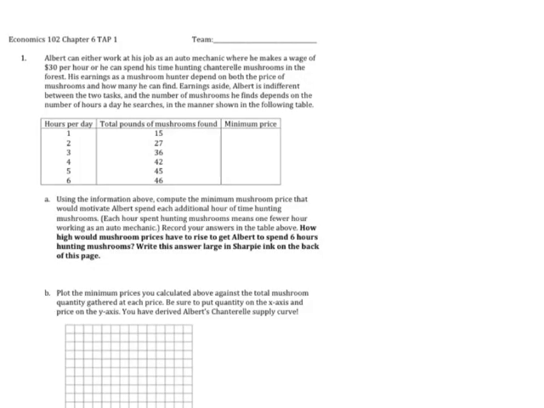I had a question about Chapter 6, Tap 1, and I expect that the hard part of this was Part A, and that was filling out this column here, the minimum price necessary to motivate Albert to work one more hour hunting mushrooms. I'm going to change this pen color.